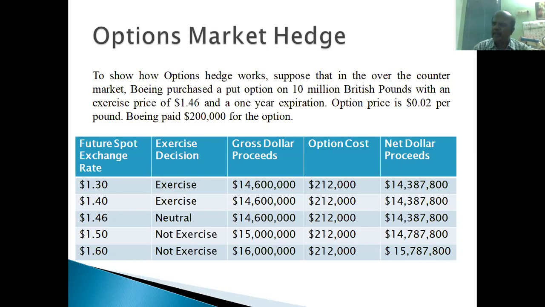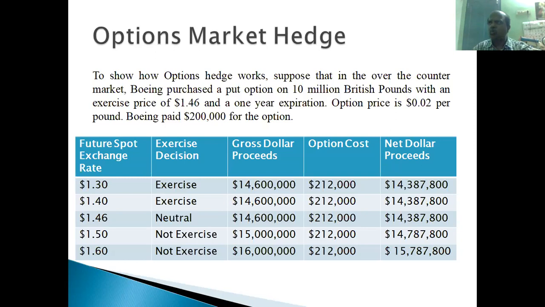Suppose on that maturity date, 15th May 2021, the exchange rate becomes $1.50 per pound. What happens? Here they get $1.46 per pound, there they get $1.50 per pound. That amount is bigger, so they will not be executing this contract. They will not be exercising this option contract. Not exercising is the decision they will take. How much will they be getting there? From the $15 million they will be getting that.